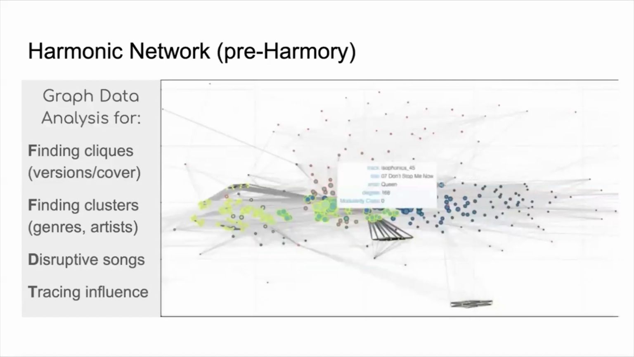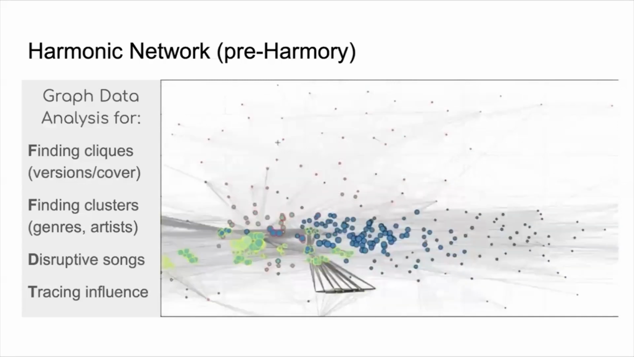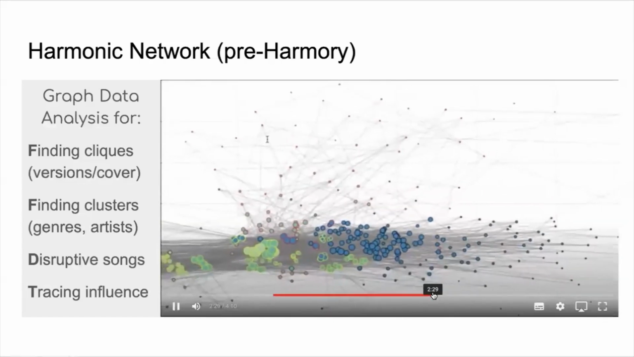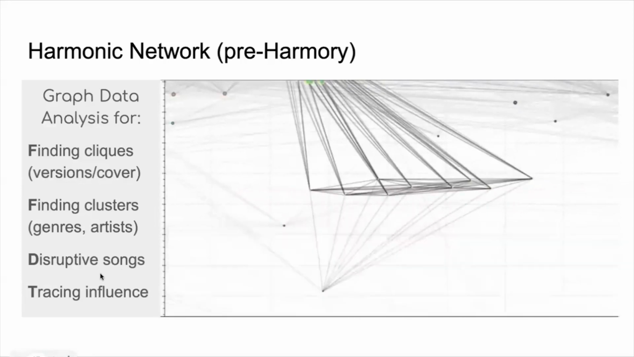So we can find cliques that unveil versions and different covers of the same song, or find clusters representing genres and artists. We can find disruption by looking at how sparse some nodes can be, just by looking at the definition of harmonic similarity in this space, and also the possibility of tracing influence by looking at specific properties of this graph. So students engaged very well with this harmonic network and defined epidemic models for modeling influence.